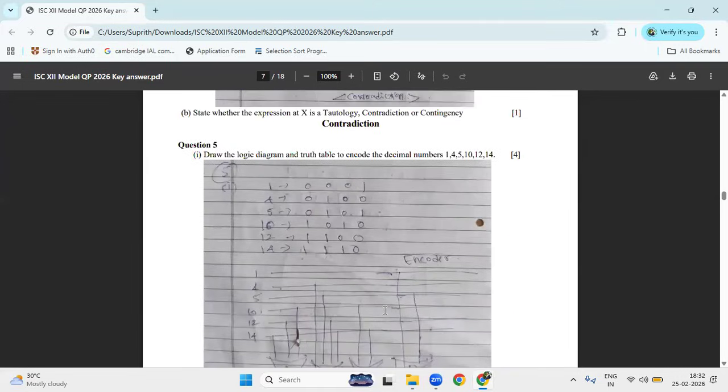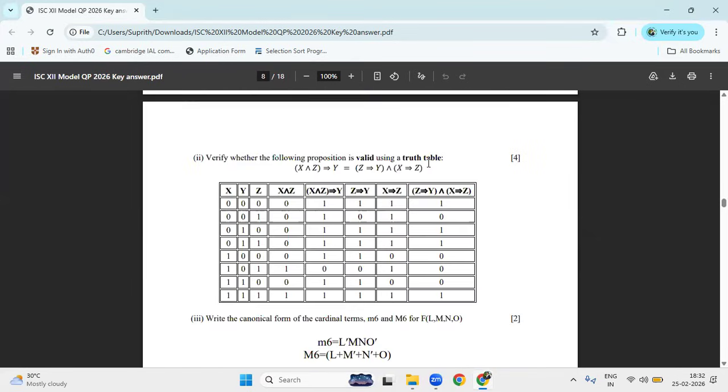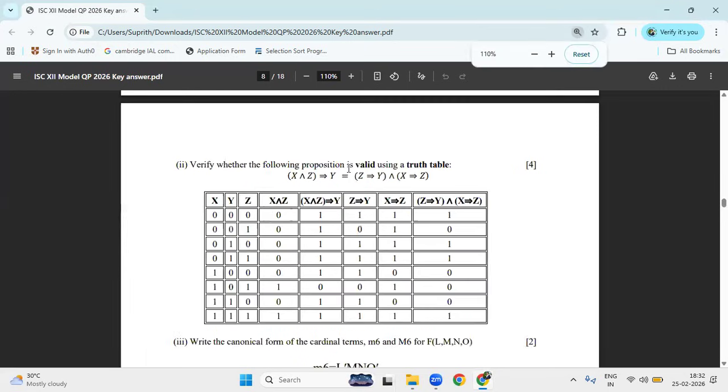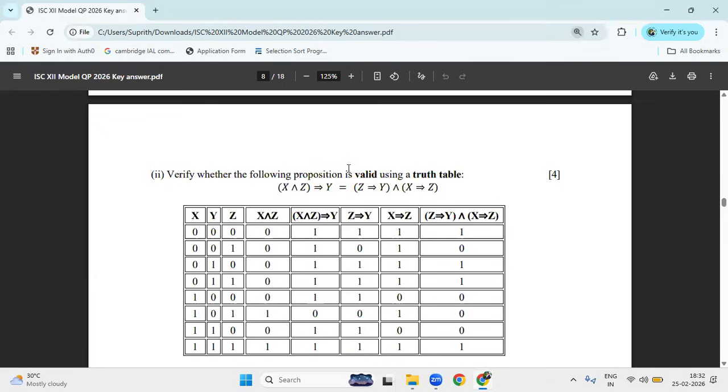Next question, it is related to the radial decimal number encoder. We can discuss that later. Okay, the sub question: check that. She has given one expression. Check whether it is valid or not by using a truth table: X and Z implies Y equals Z implies Y and X implies Z. So you have to write the truth table and check that LHS is equal to RHS.